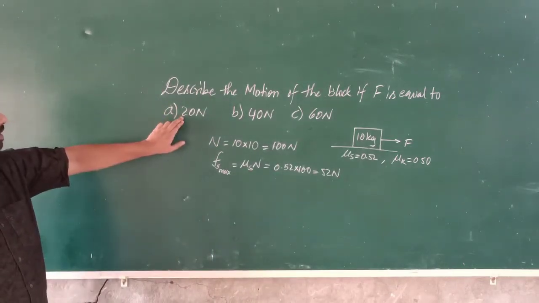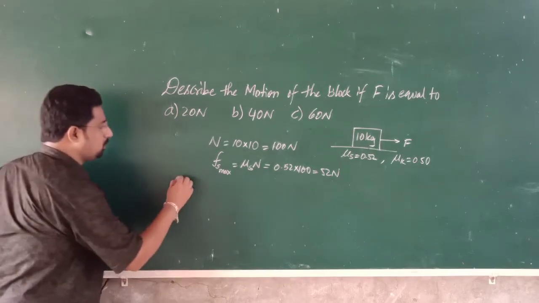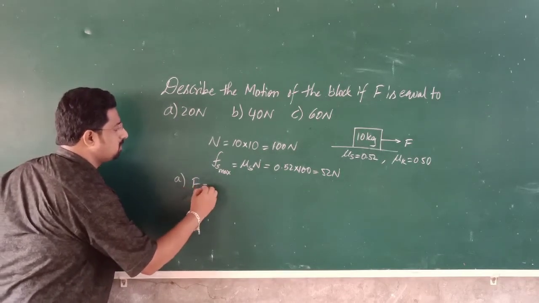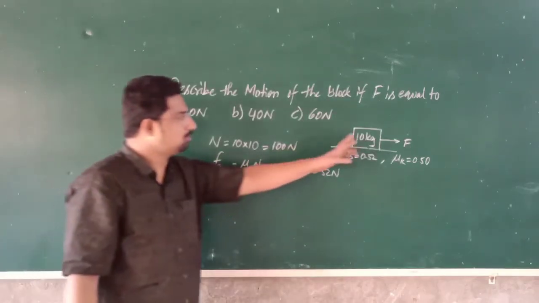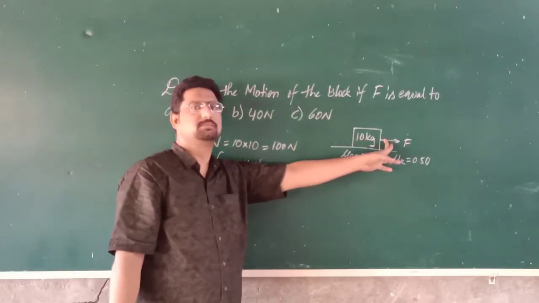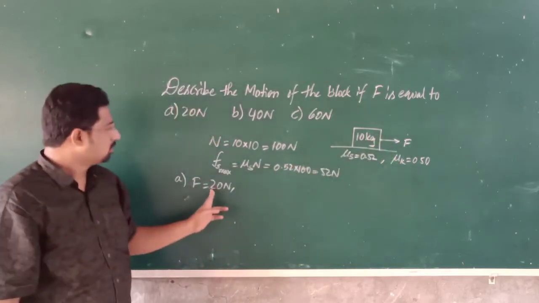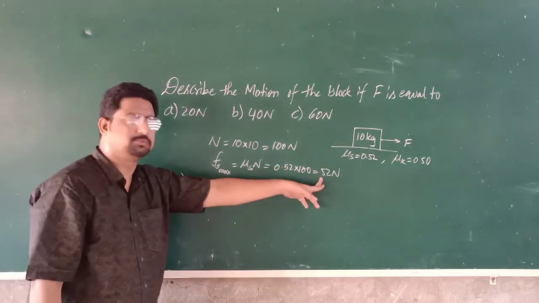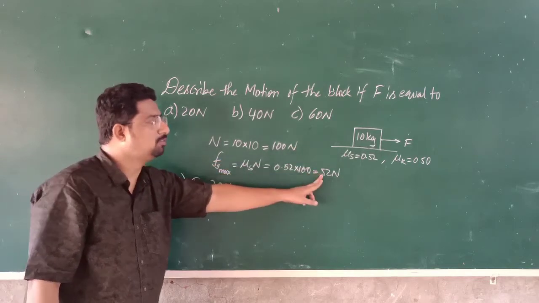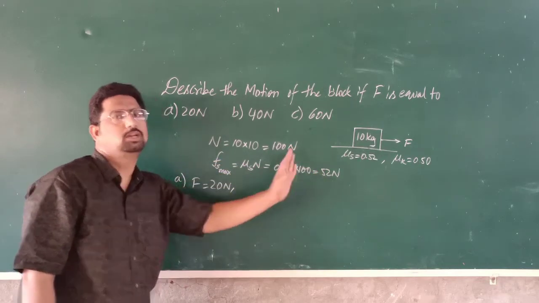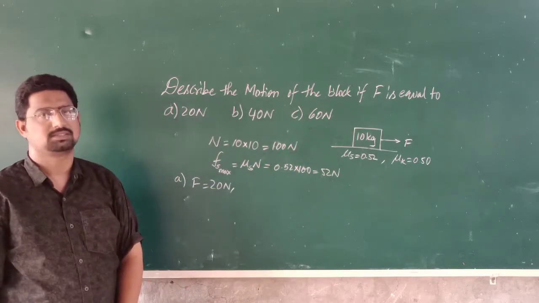So here, first case, if F is equal to 20 Newton, if a 20 Newton force is applied on the body, the maximum frictional force is 52. That means as the force increases up to 52 Newton, the body will not move, isn't it?